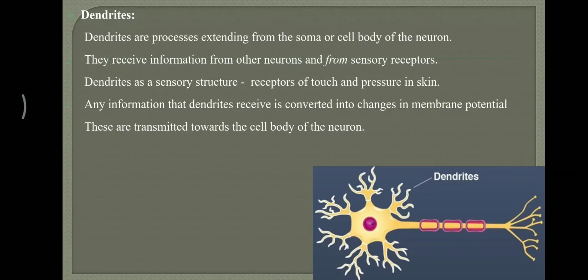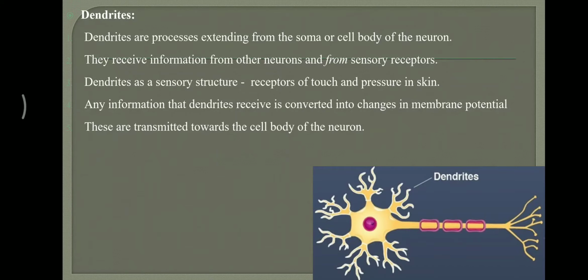So this is the first part of the neuron, the cell body. The second part is dendrites. It's very familiar. Dendrites are processes extending from the first part, the soma or cell body of the neuron. The major role of these dendrites is receiving information from other neurons.